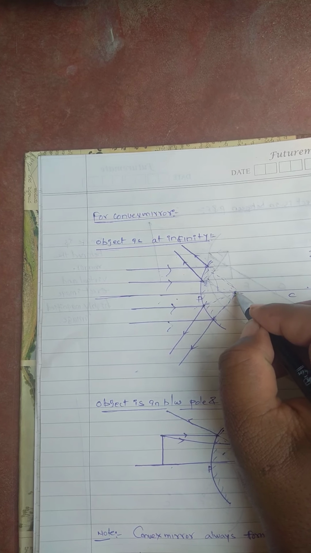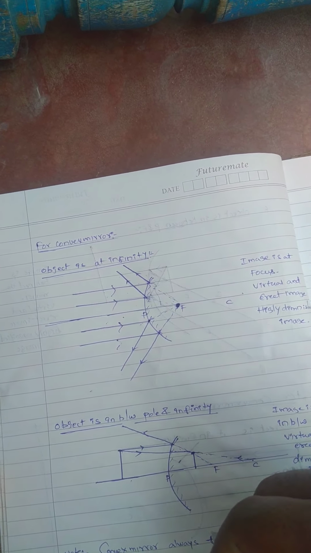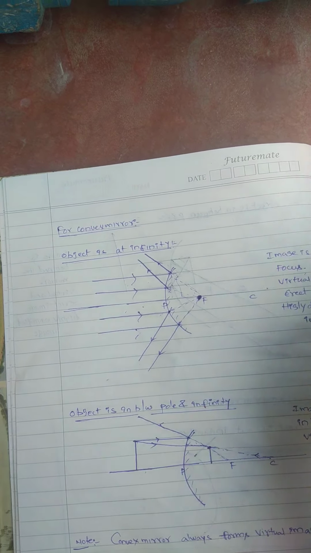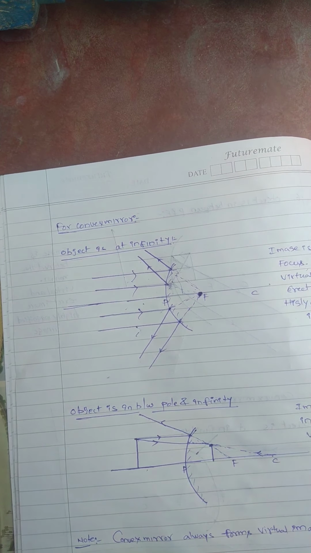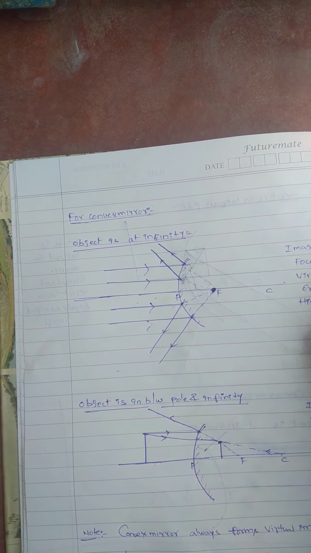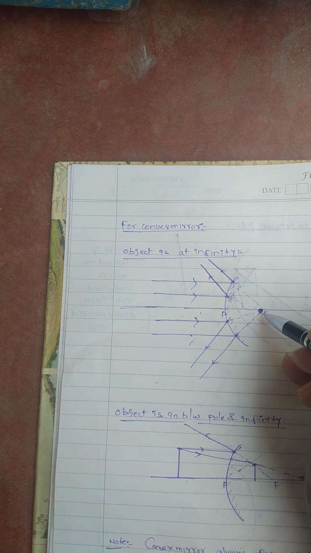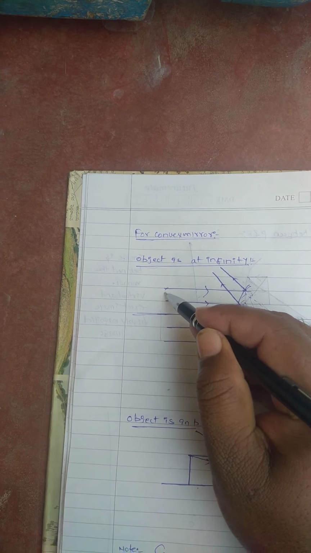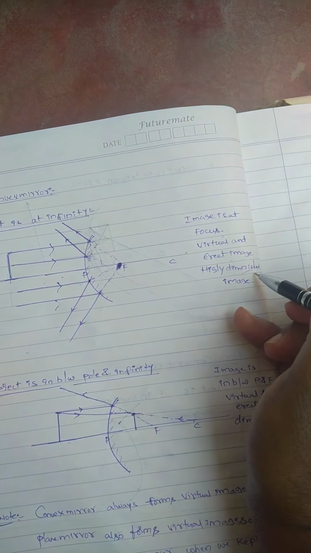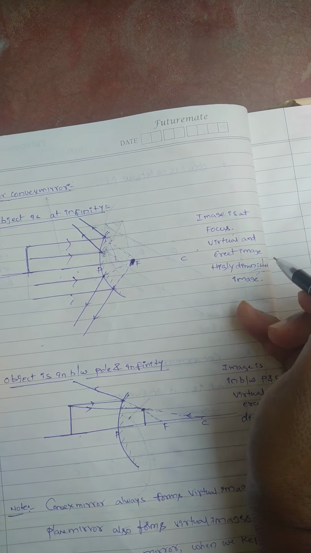Then all reflected light rays are intersected here. The intersection of reflected light rays forms an image. I told you the image is at the focus. It is this side. It is also a virtual and erect image, also behind the mirror. It is also a highly diminished image. You can see the object size is this much, but the image size is this one. So it is highly diminished. Diminished means small, highly diminished image. Image size is very small. For that we call it a diminished image.